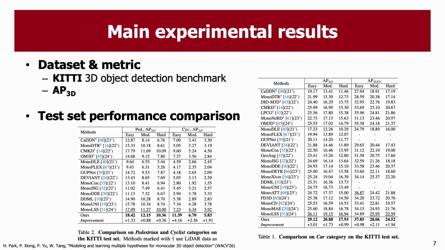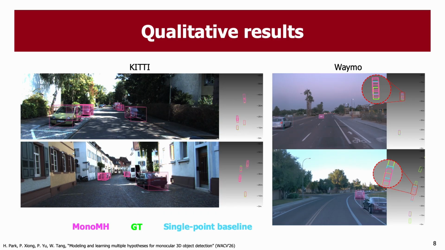We evaluate our method on the KITTI 3D detection benchmark using AP3D. On the official test server, MonoMH outperforms previous state-of-the-art methods across categories and difficulty levels. This demonstrates that explicitly modeling multimodality leads to consistent and reliable performance gains. Here we show qualitative comparisons. Compared to single-point baselines, MonoMH produces more accurate and geometrically consistent 3D boxes, particularly in challenging cases such as occlusion and truncation.